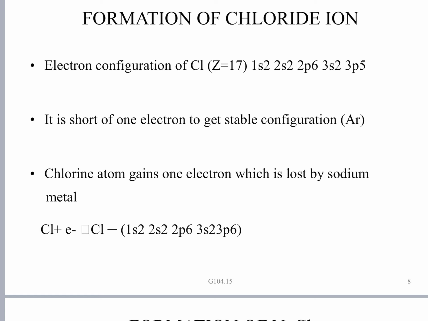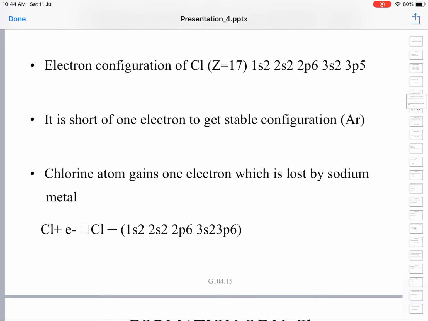Chlorine needs one more electron. It needs one more electron to gain 3s2, 3p6, that is argon's configuration. If it can gain one more electron, it gets a 3s2, 3p6 configuration. So it is short of an electron to get the stable argon configuration.